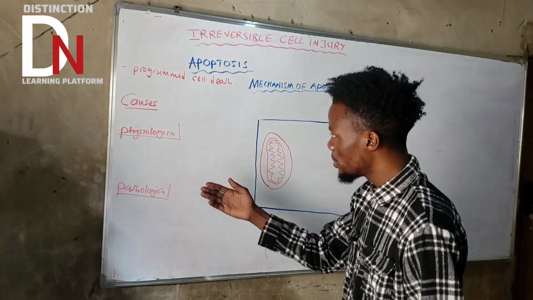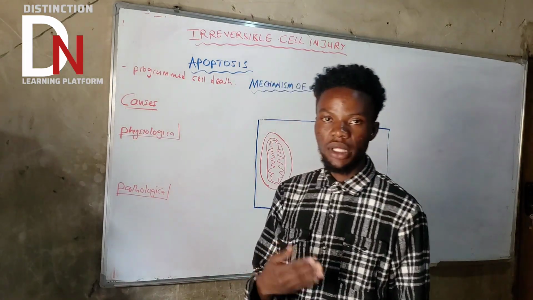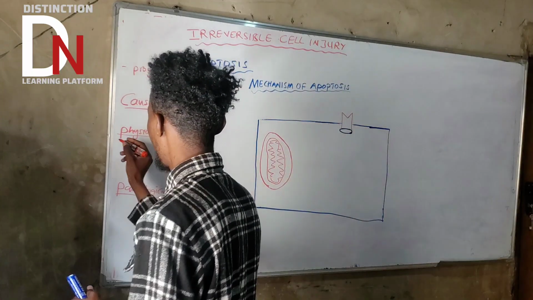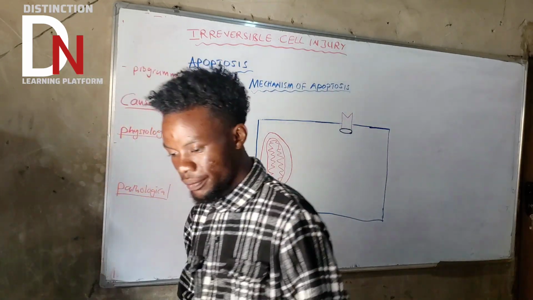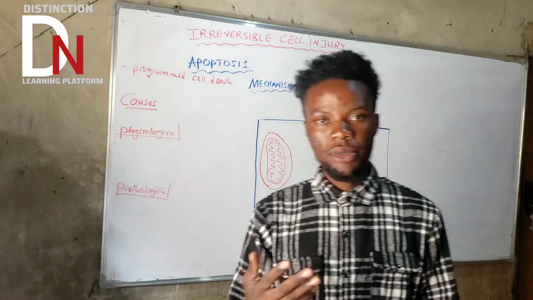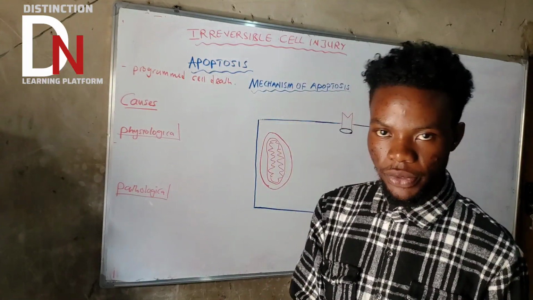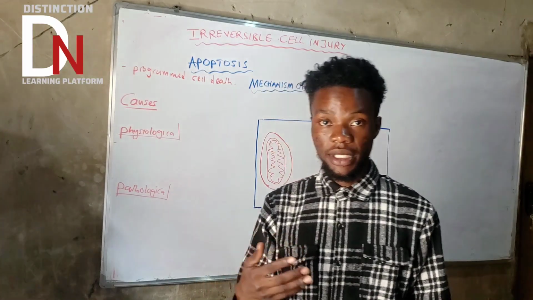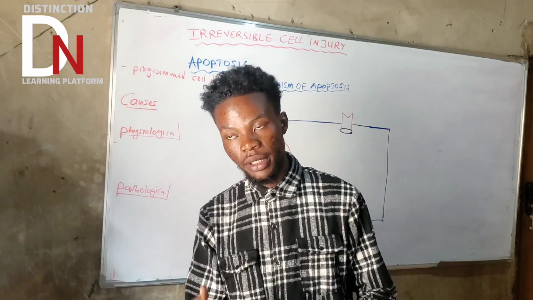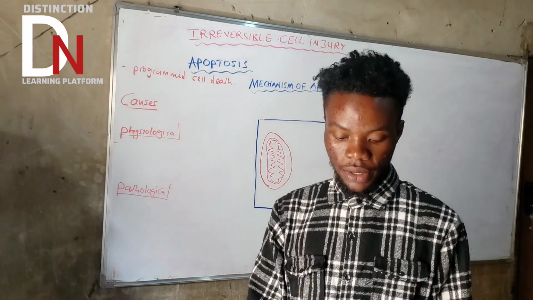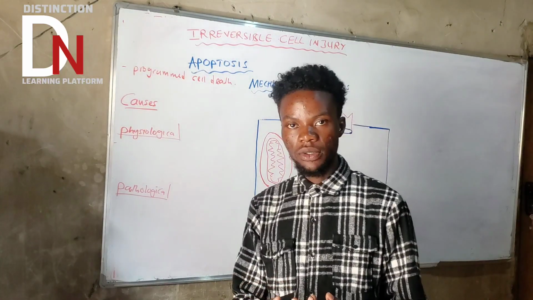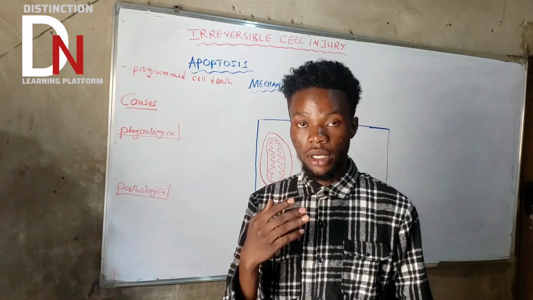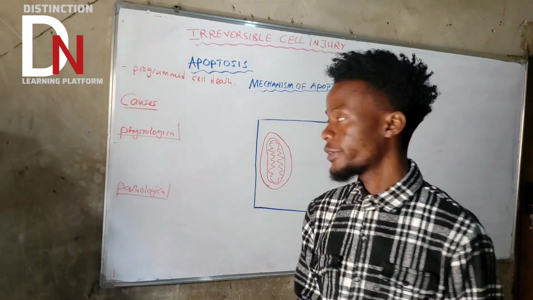So we're going to begin with what we call physiological causes. What are the physiological causes? The first one: remember, during embryogenesis or the developmental process, there are some cells that are going to disappear. Basically, what we mean is they are going to die. There are web tissues between the fingers and the toes. They are going to disappear by the cell death called apoptosis.